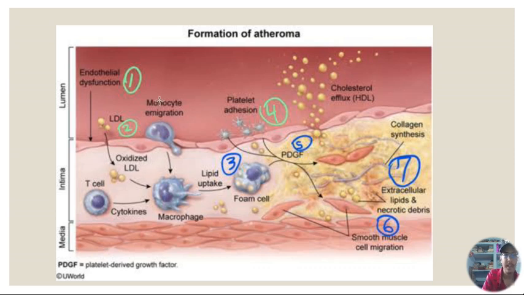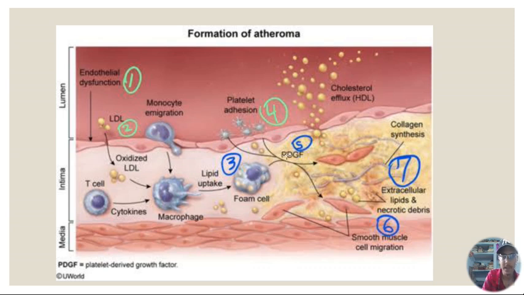Okay. Secondly, what happens, the monocytes in the circulation start attaching to the endothelium line. Also, there is an adhesion of the platelet over the endothelium line. Okay. Now this monocyte, which was adhered to the endothelium, enters the intima. In the intima, it takes up the lipid and forms a foam cell.